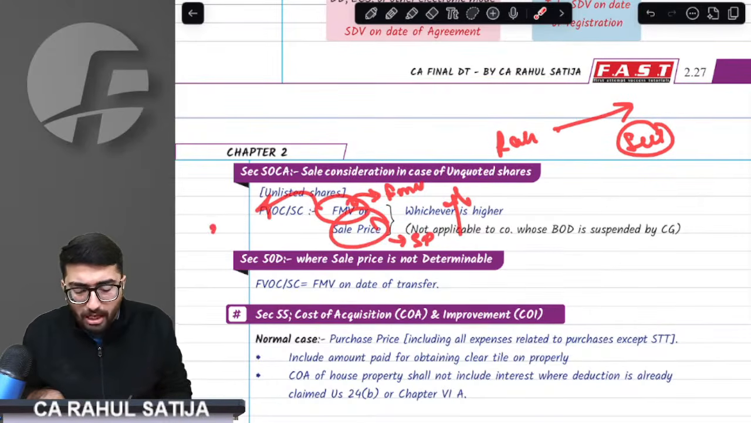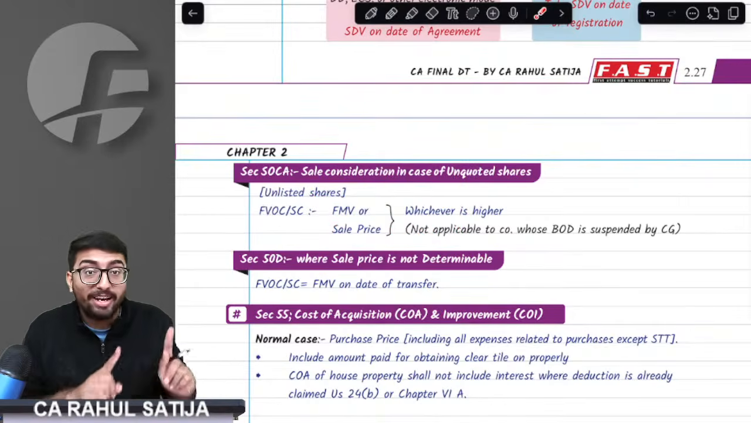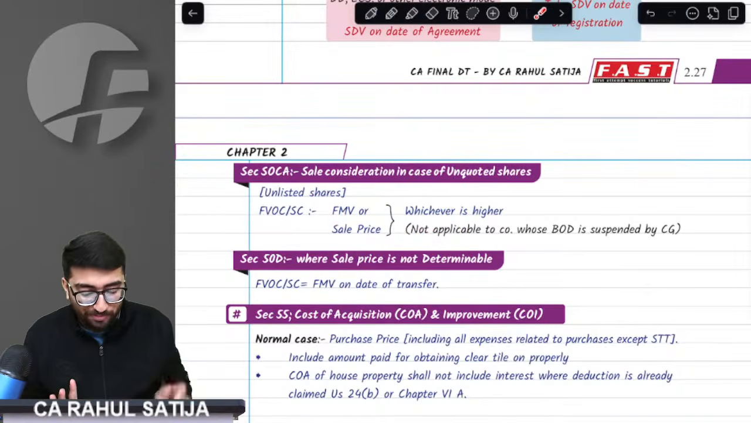FMV is derived based on the report. It is derived on the valuation report of the chartered accountant or merchant banker. Remember, it is derived via the report of a chartered accountant or merchant banker.